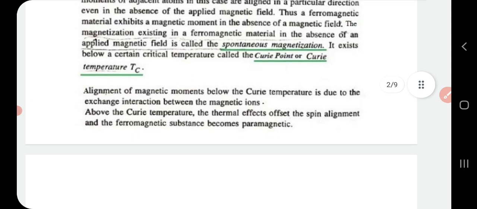Now, alignment of magnetic moments below Curie point is due to exchange interaction between magnetic ions. So, the reason for this spontaneous magnetization, or magnetization in the absence of an external magnetic field, is the exchange interaction between magnetic ions, and that occurs only below Curie temperature. Now, above Curie temperature, what happens? Thermal effects will dominate spin alignment and the ferromagnetic material will change back to a paramagnetic material.